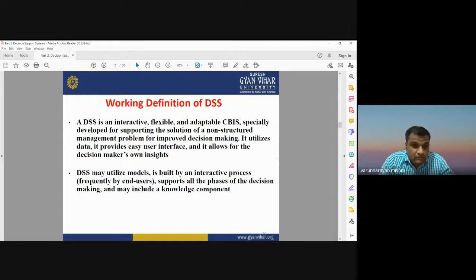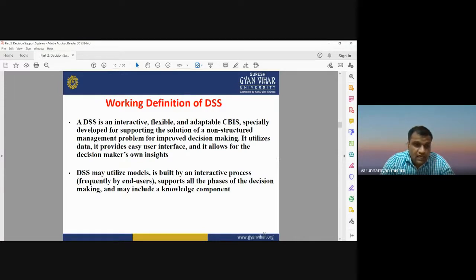A decision support system is an interactive, flexible, and adaptable CBIS that is specially developed for supporting the solution of a non-structured management problem for improved decision making. It utilizes data, it provides an easy user interface, and it allows for the decision makers' own insights.